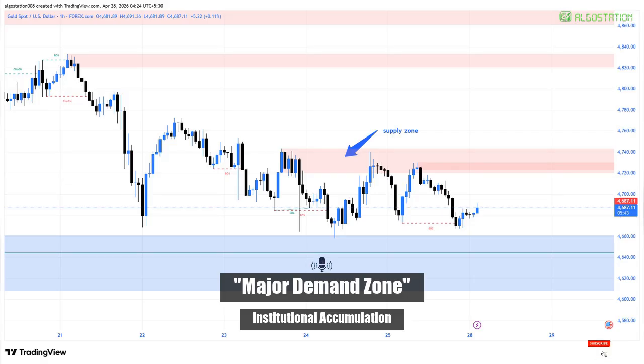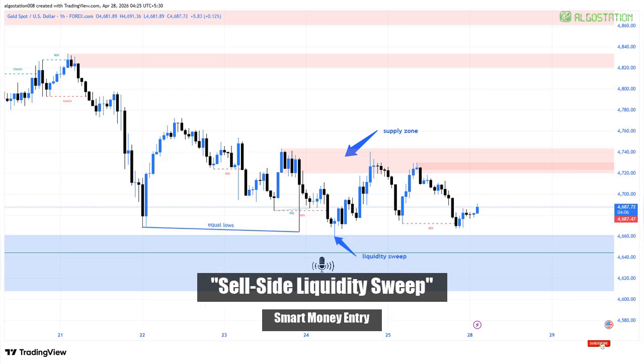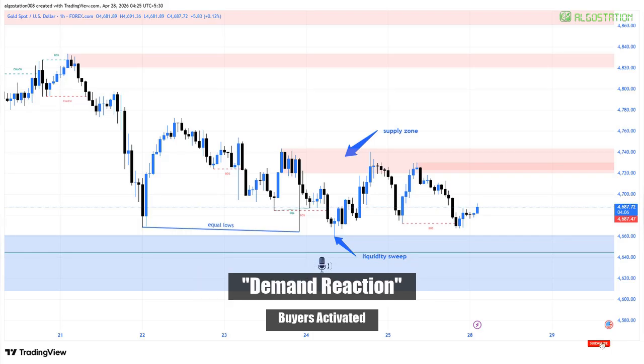Below, this blue demand zone represents strong buying pressure, likely where institutions accumulated positions. This wick sweeping equal lows is a liquidity grab, institutions collecting stop orders before reversing price. Immediately after the sweep, price reacts aggressively upward, confirming demand absorption.